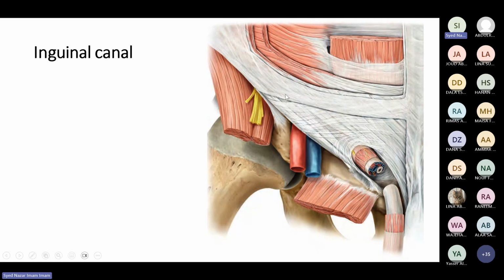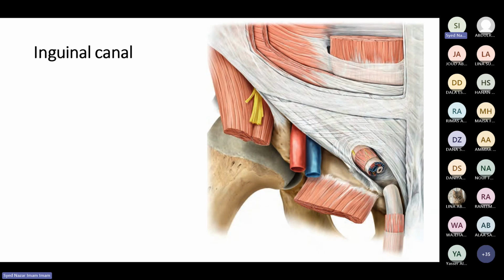This is a very, very important concept to know about the inguinal canal. Why? Because this canal is communicating the exterior with the interior. Inside, we have all the abdominal contents, the intestine, and it's coming outside. The canal is connecting the inside to the outside. So this is a potential space.